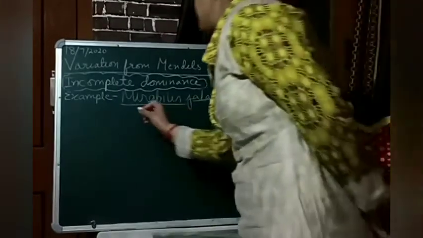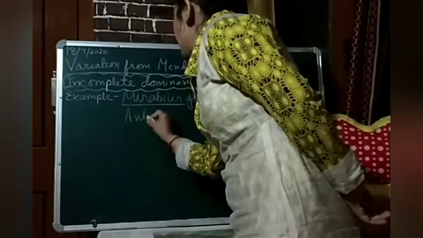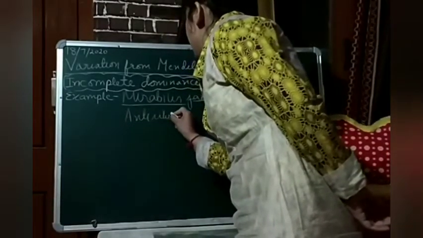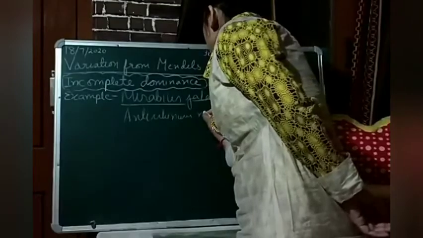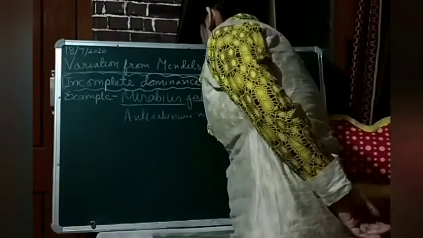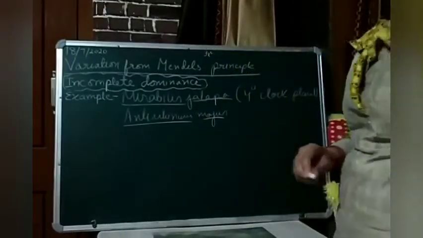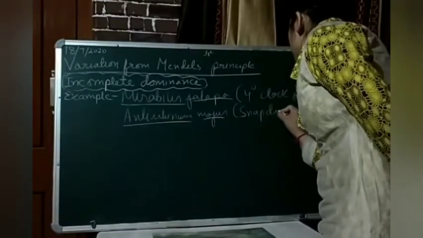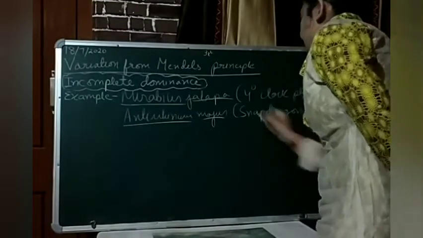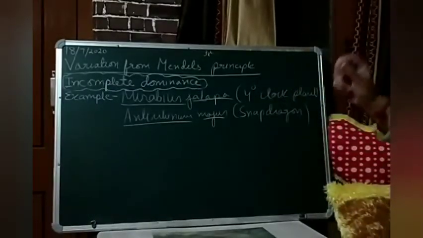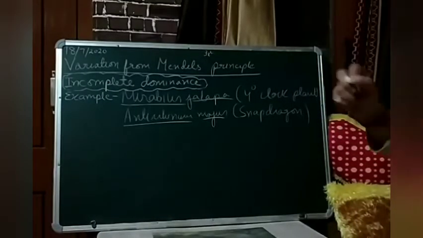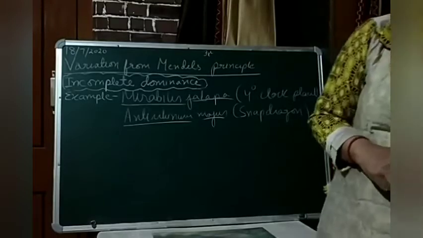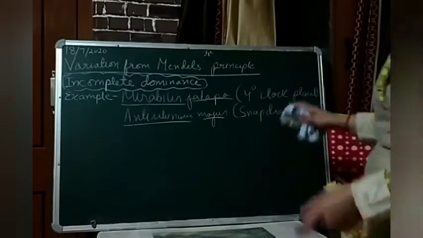Second example is Antirrhinum majus, and its common name is snapdragon. Students, in these two plants, the law of dominance was not at all applicable. Then what happened in these?